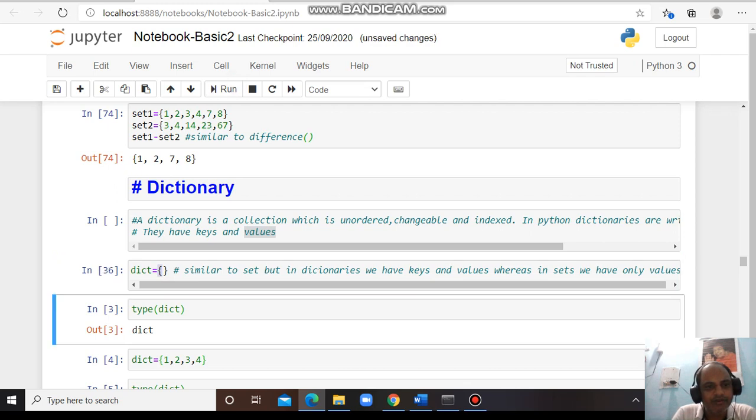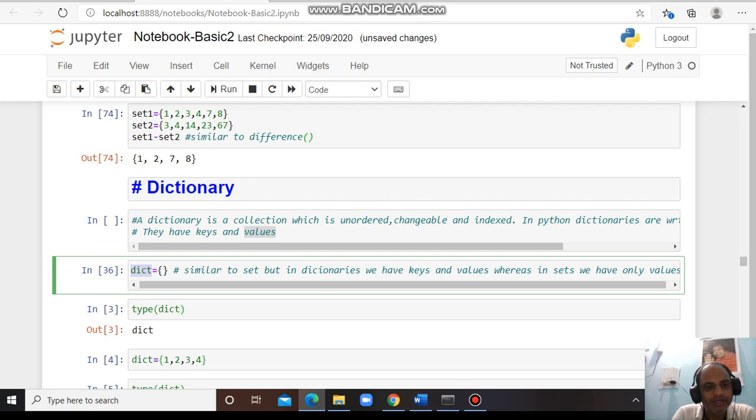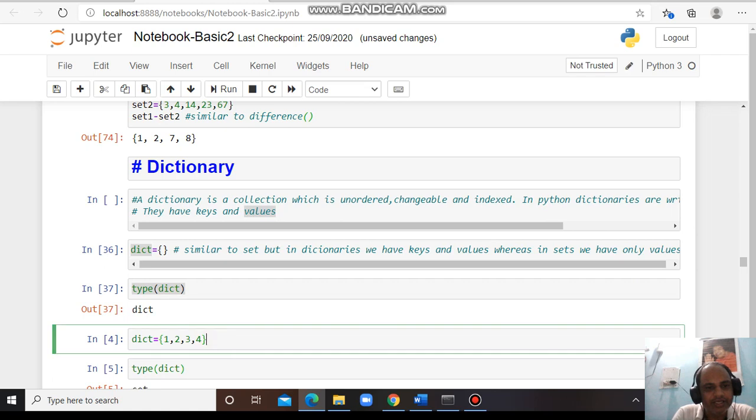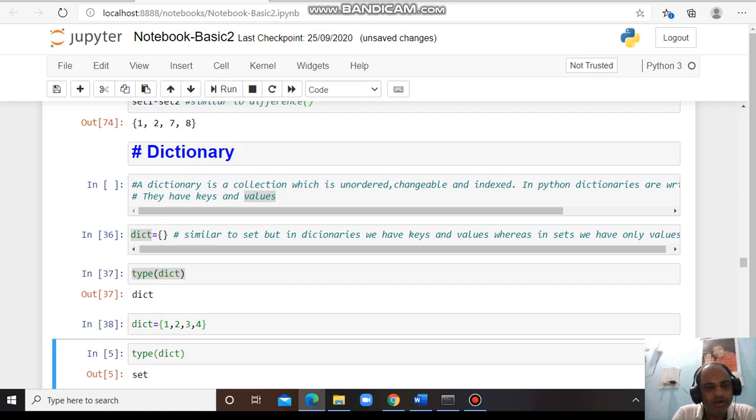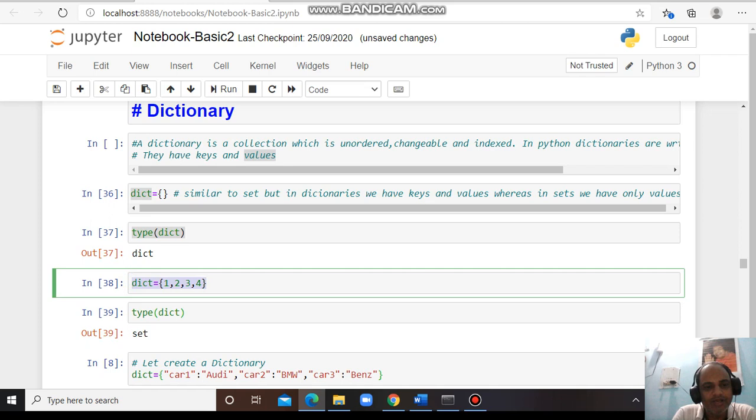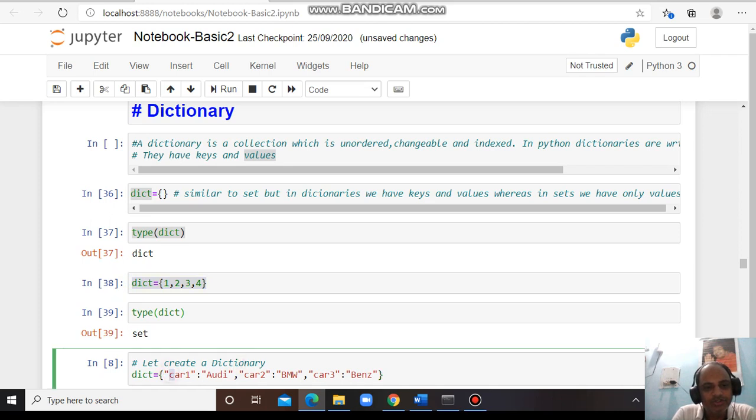I'm running this one. I've defined a dictionary with a variable dict, and if I check the type of the dict variable, it will show it is a dictionary. I can assign the values within the curly bracket. Suppose I assign 1 2 3 4, and if I check the type of it, it will show the type is set. This is not a dictionary, this is a set. But while we are creating a dictionary, we have to give the keys. You have to give the keys and values both.